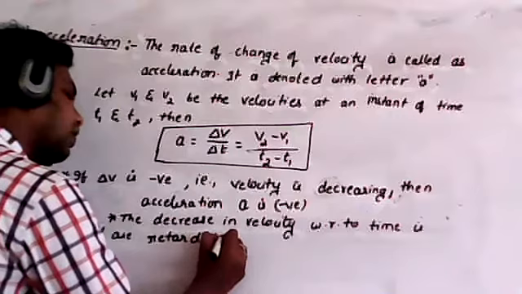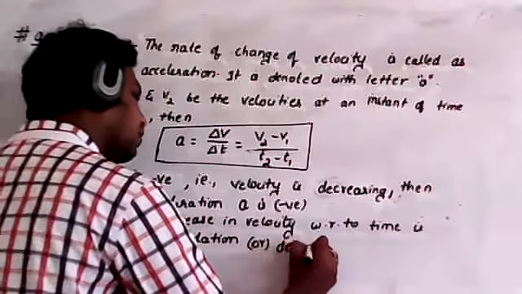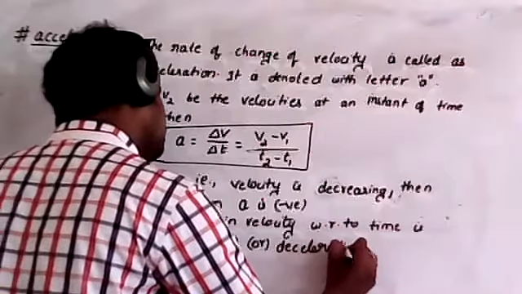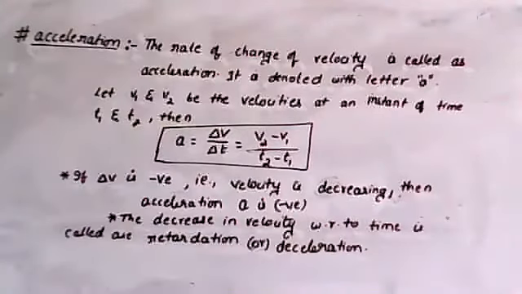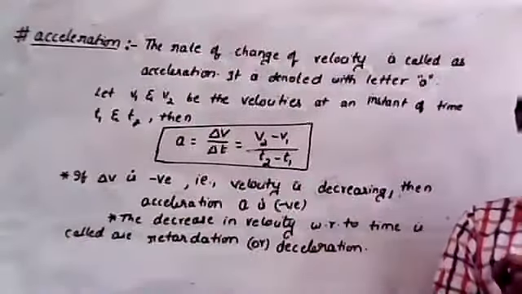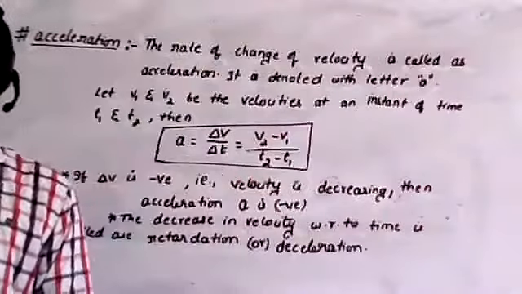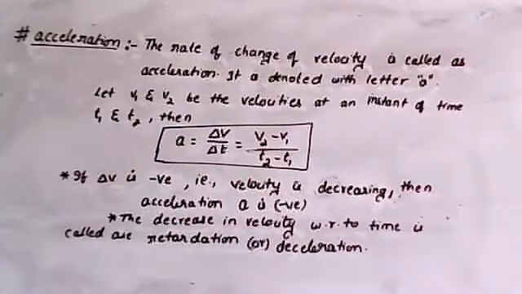Clear? This is called as what? Retardation, or this is also called deceleration. The negative acceleration is called what? Retardation or else deceleration. Simply you can say that the negative acceleration of a body is called retardation. The negative acceleration of a body is called what? Retardation.